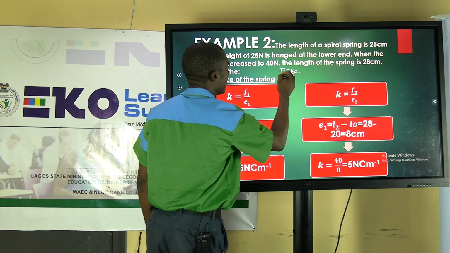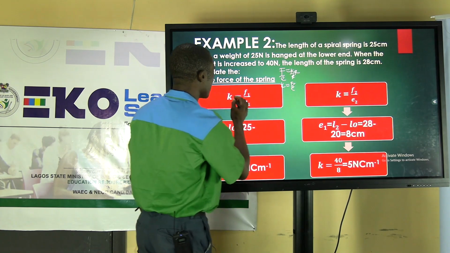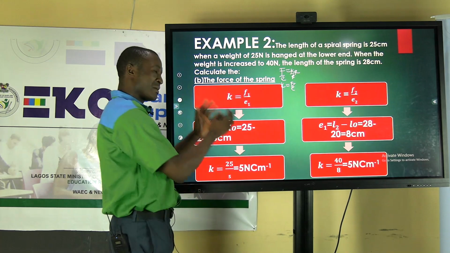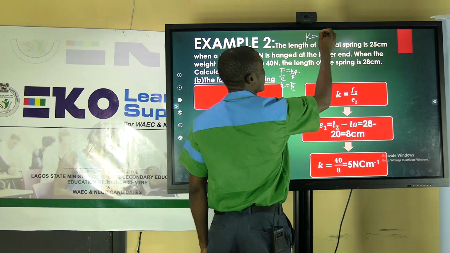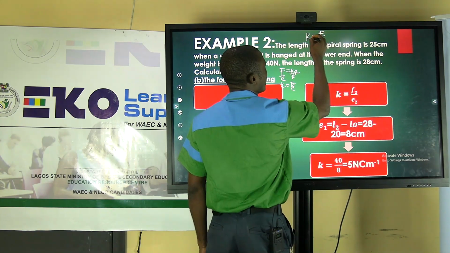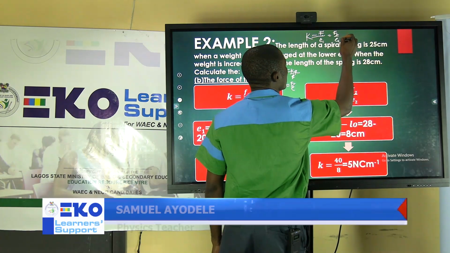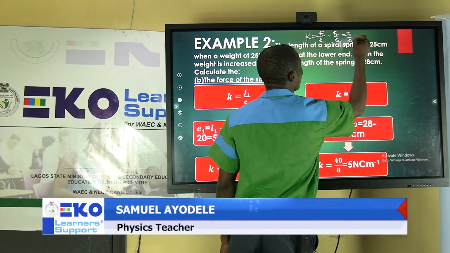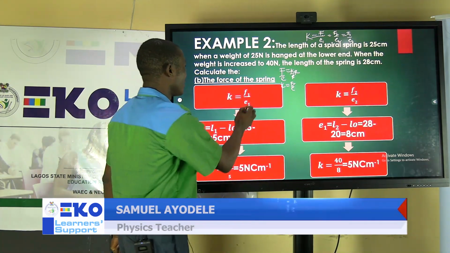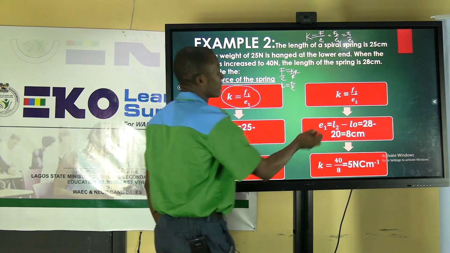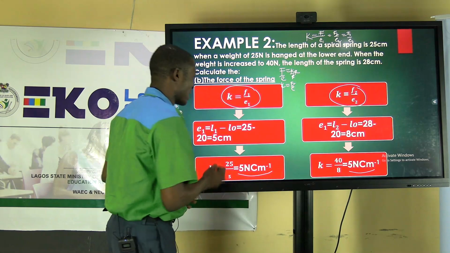So dividing both sides by E, you have K equals F over E. Remember that I have told you that for any material, the force constant K equals F1 over E1, is the same as F2 over E2, same as F3 over E3, and so on. I want to prove that to you by using this example. The first case is F1 over E1, second case F2 over E2. You see that we arrive at the same answer.